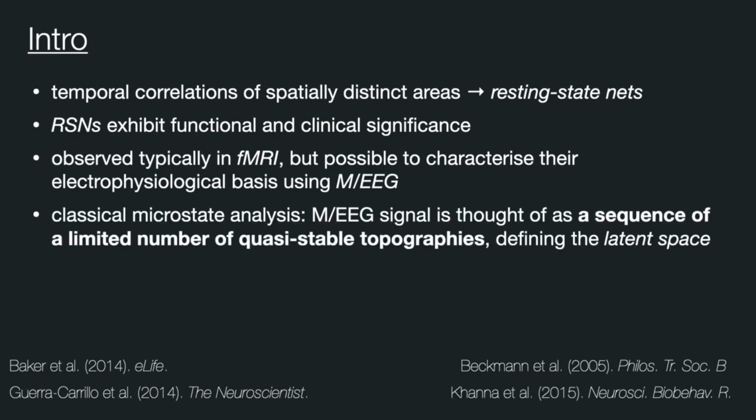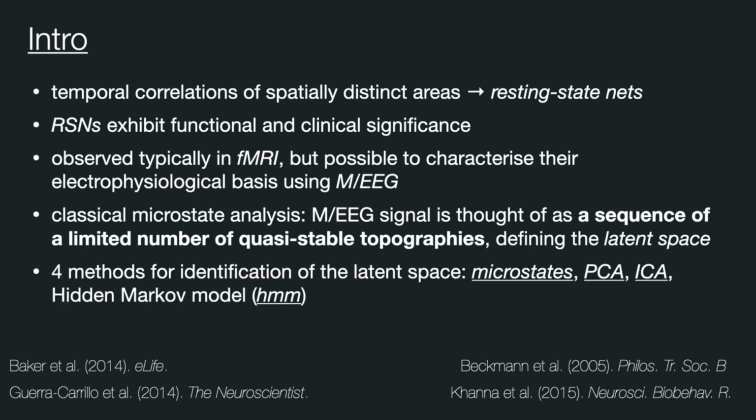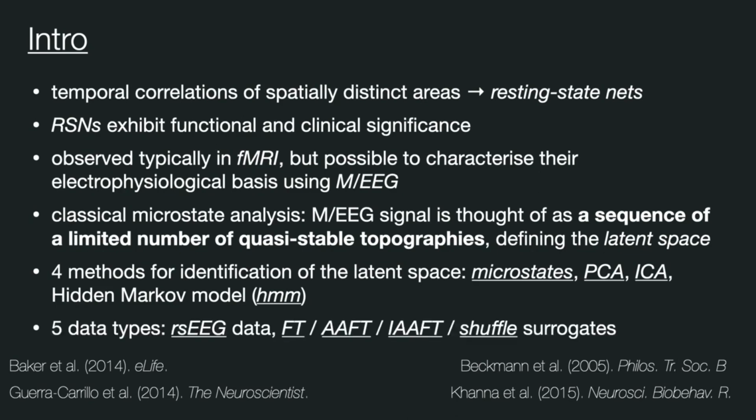A first such method is a classical microstate analysis, where the EEG signal is thought of as a sequence of a limited number of quasi-stable topographies which define the latent space. In our work, we compare four such methods: classical microstates, PCA, ICA, and a decomposition based on hidden Markov models. We apply these methods on resting state EEG data and bootstrap data generated using four types of surrogate techniques: Fourier transform surrogates in three flavors and shuffle surrogates.